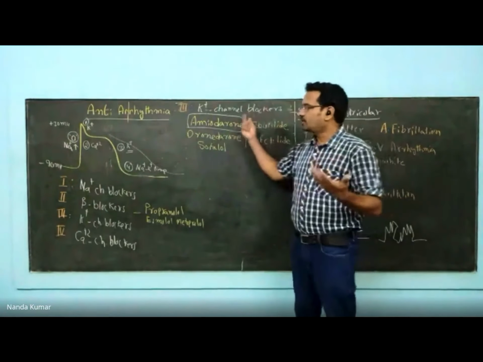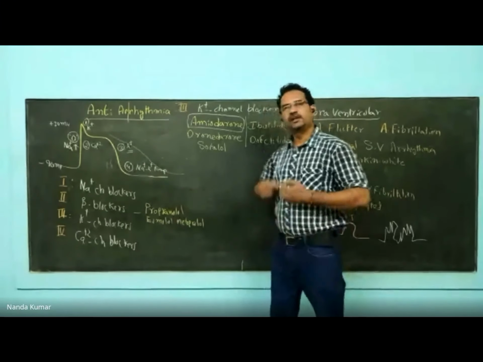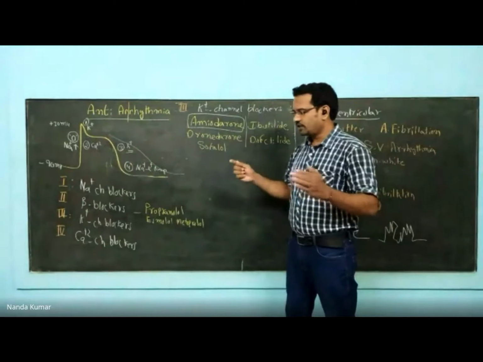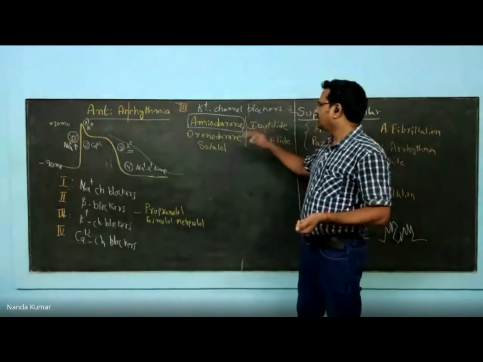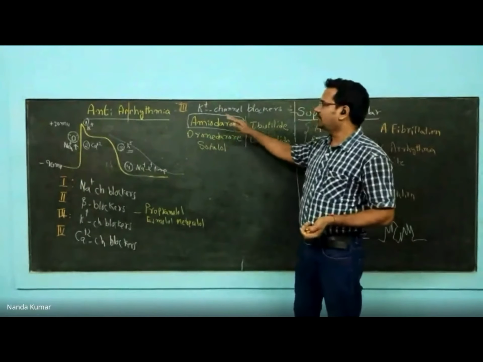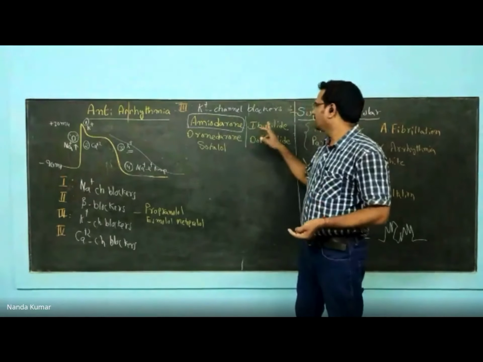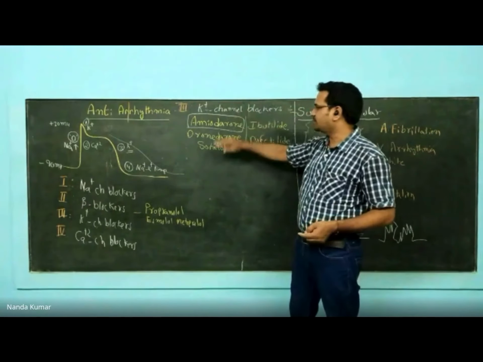So all the drugs, how do they act? They act on this phase and delay the potassium channel opening. Because potassium channels are closed, repolarization is delayed. After that, dronedarone is also similar to amiodarone, but it doesn't have iodine, so side effects are limited. Ibutilide, dofetilide are also similar drugs. They block potassium channel.